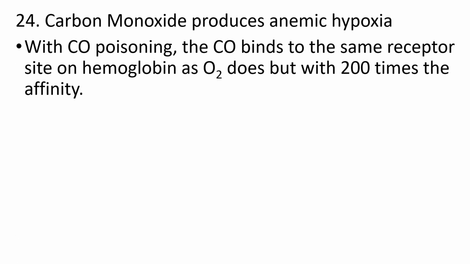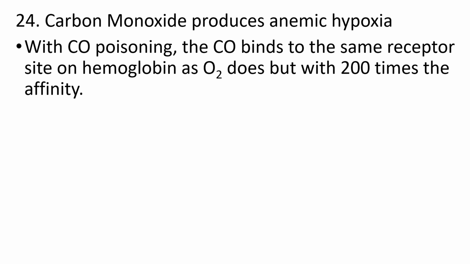Carbon monoxide causes anemic hypoxia. In carbon monoxide poisoning, the carbon monoxide binds the same receptor site on the hemoglobin as oxygen, but the hemoglobin has 200 times more affinity towards carbon monoxide than oxygen.